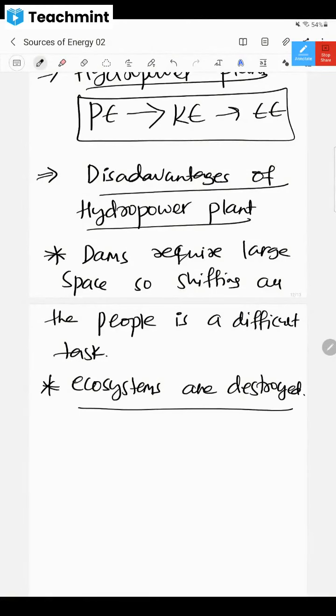So ecosystem, there is one ecosystem. You understand the meaning of ecosystem, dear children, that food chain and all those things. So they will be lost because of these dams.